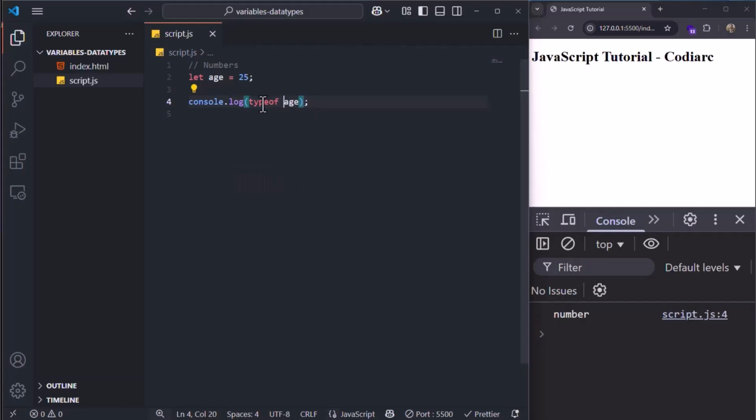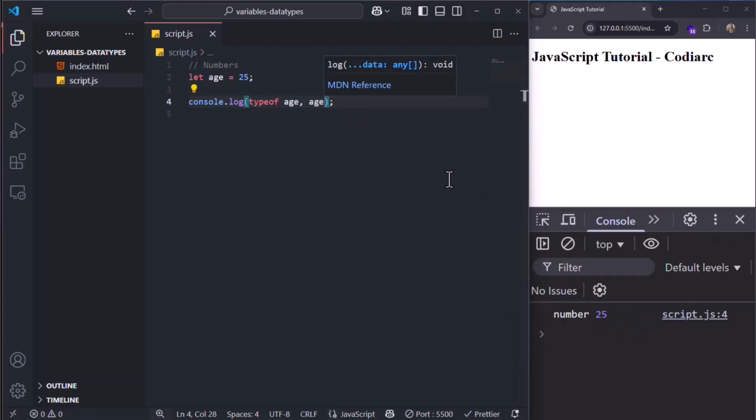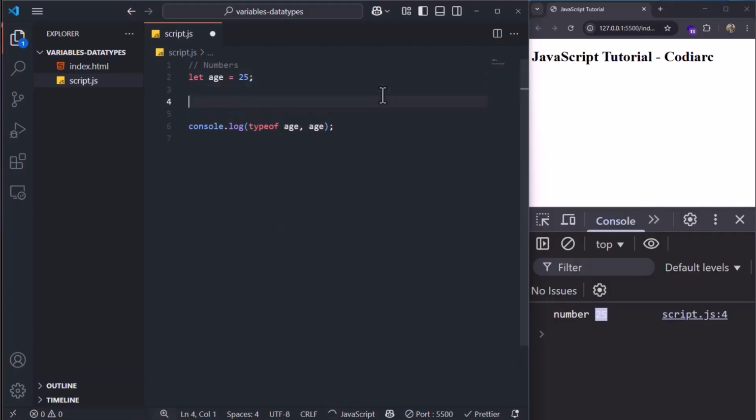Now if I ask JavaScript what the type of this variable is, it gives me the type of variable. So I can say typeof age, and then I can put a comma and say console.log age itself. Now here I have the variable itself and the value inside it, and here I can see what type of variable that is.